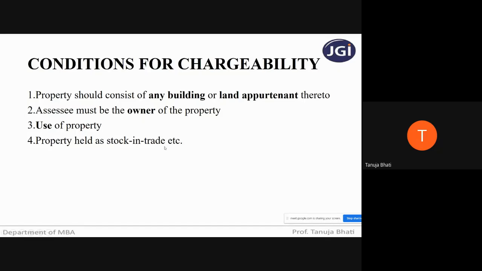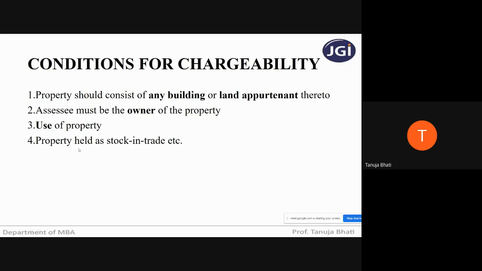Next, property held as stock in trade. So what do you mean by property held as stock in trade? Stock in trade means it will be chargeable to tax as income from business or profession. As I already told you, if any income has to be charged under the head house property, the annual value of the house property will be charged under this head. So the calculation is based on the annual value, correct?